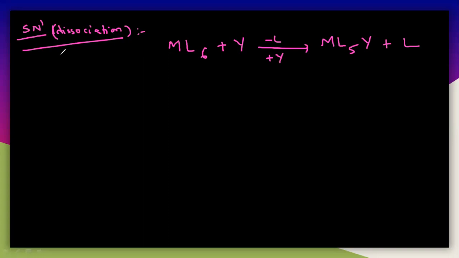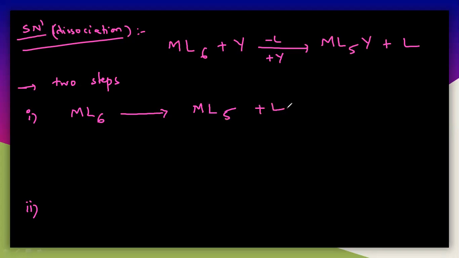So what is the mechanism? This mechanism involves two steps. In the first step, ML6 dissociates into ML5 plus L. This is the first step. In the second step, ML5 reacts with Y, and you get the product ML5Y.